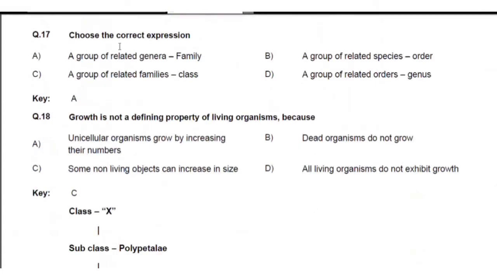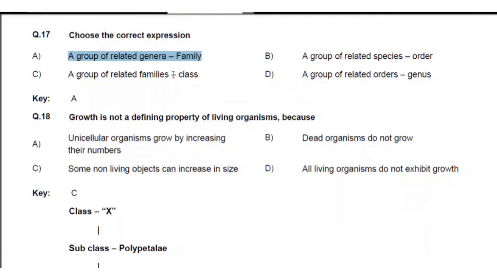Choose the correct expression. They have given here a group of related genera. A group of genera, genus is related to species. After genera it will come to family, not class. So a group of related genera is included in the family. Next, a group of related species. After species it will come to genus, not order. So this is the wrong option.